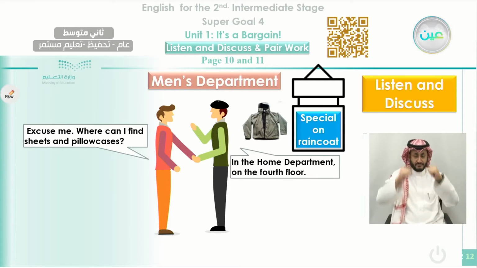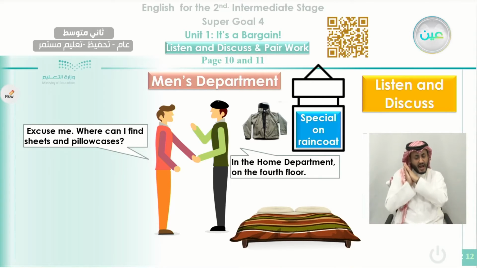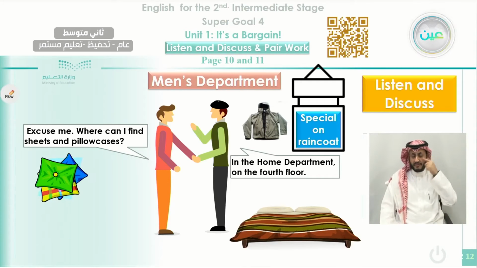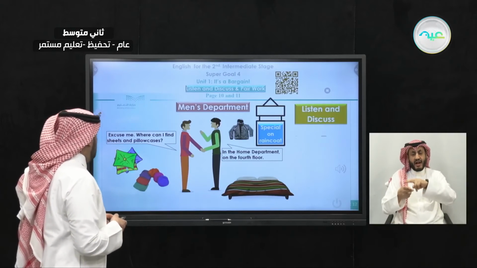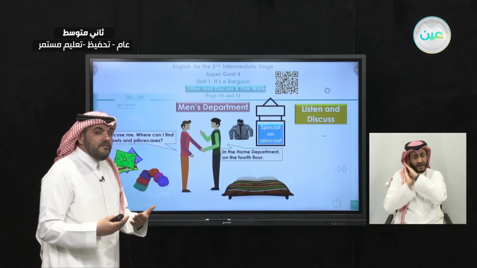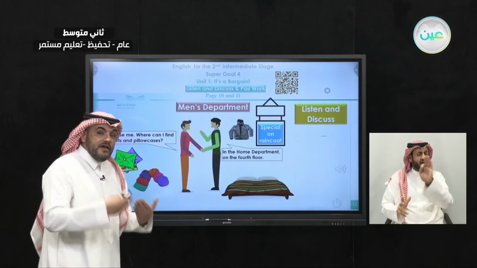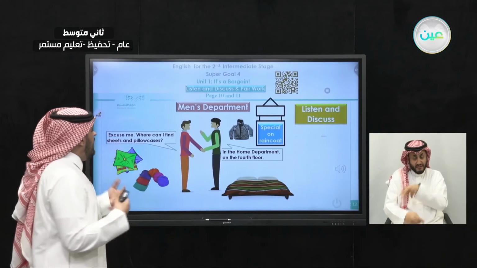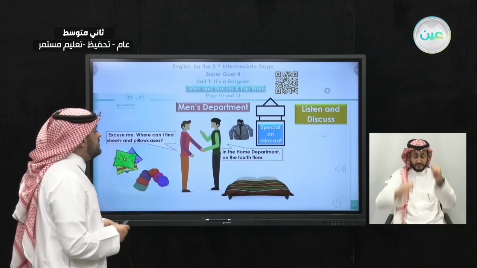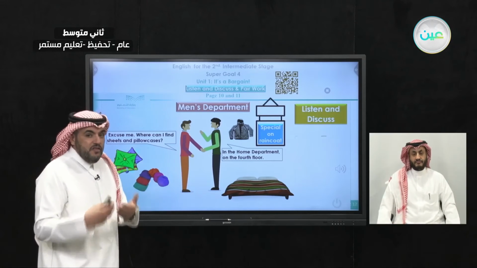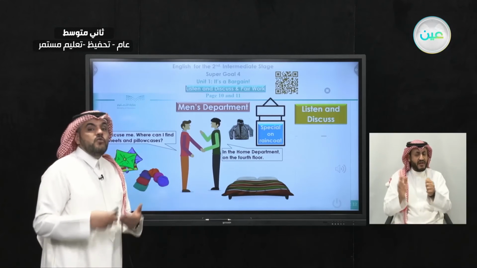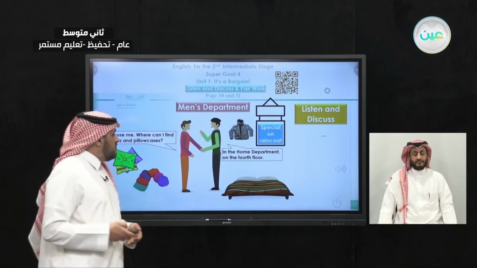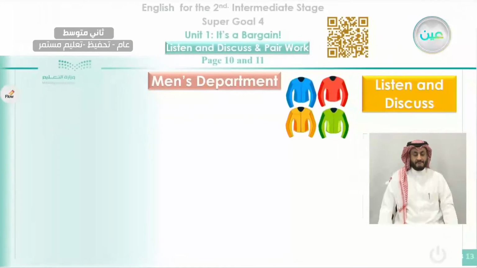Okay, so here he's asking about the pillowcases and sheets. These are the sheets that we put on the bed, and these are the pillowcases. From the very beginning, we started with the directory of the shop, and we learned that this department is on the 4th floor. These things, we can find them in the home department. Where is the home department? It is on the 4th floor.